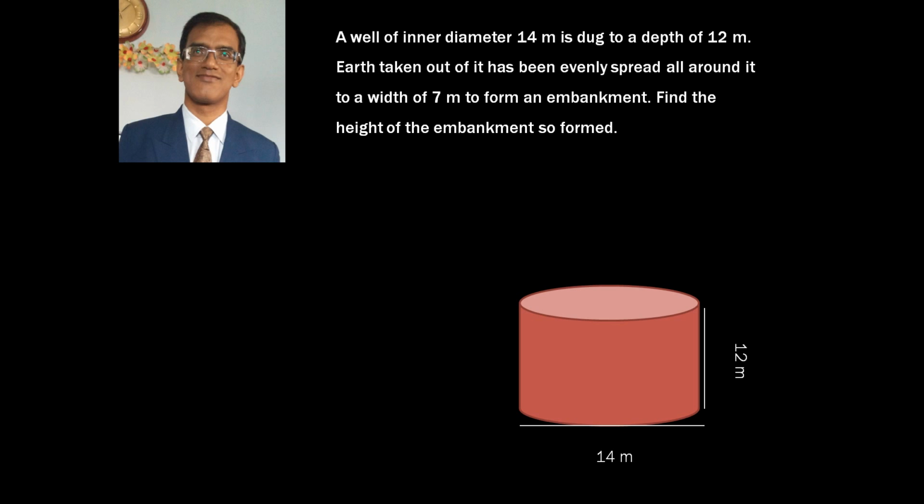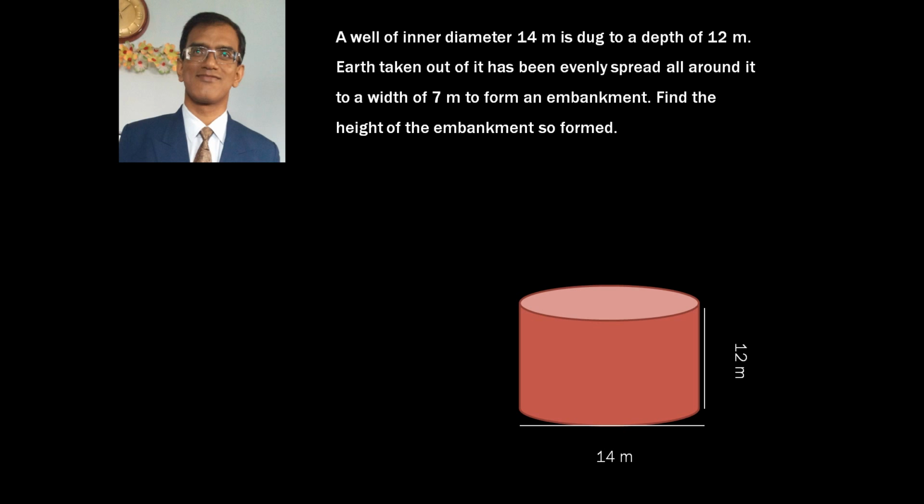As I have already told you, if you do not understand the question while reading it at once, the first thing you need to do is to read the first line. Now let us read the first line. A well of inner diameter 14 meter is dug to a depth of 12 meter. Now what have we understood? That we are going to dig a well.